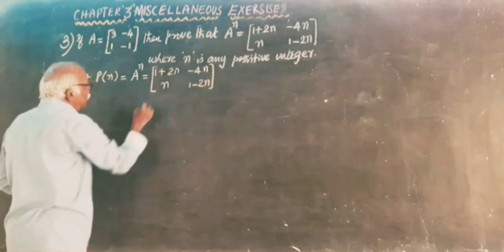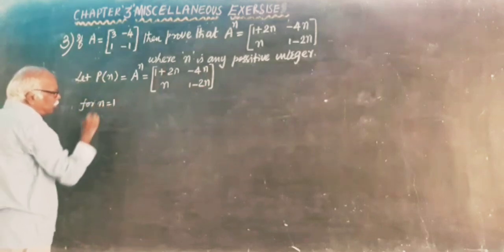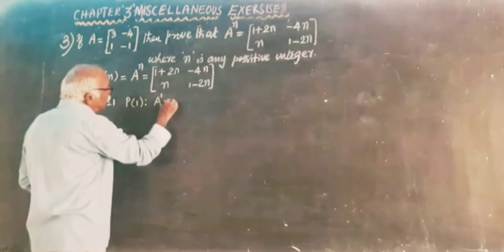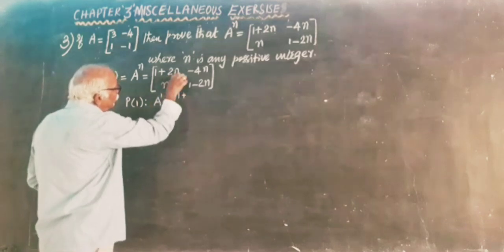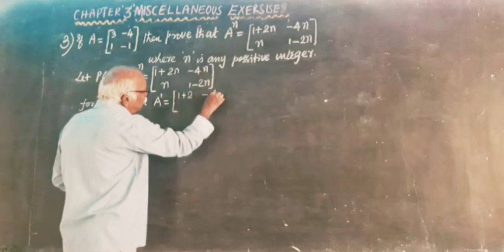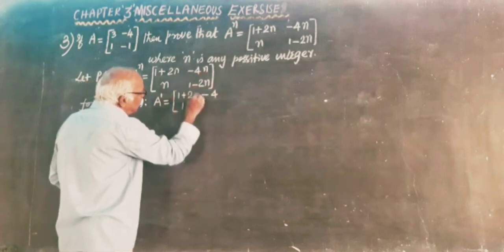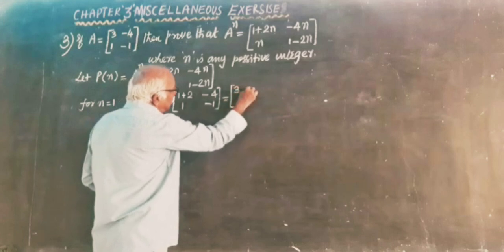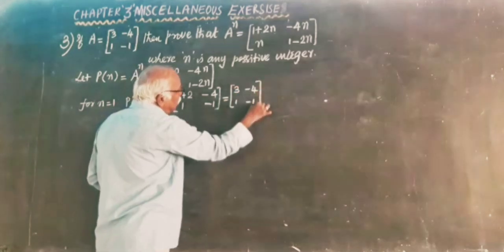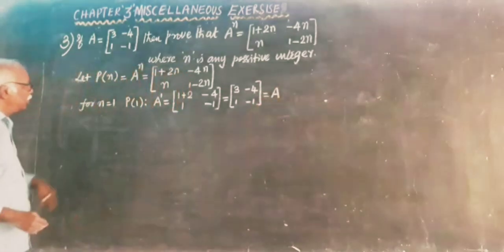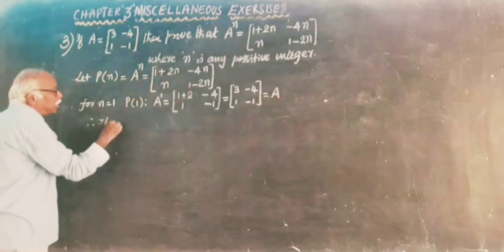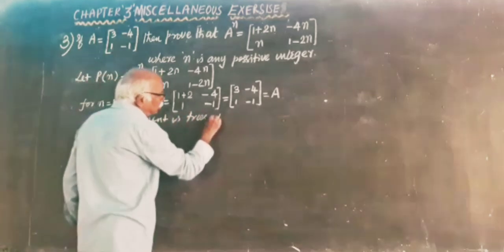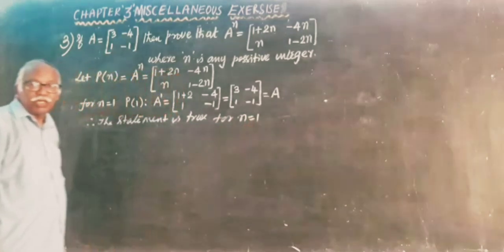For n is equal to 1, P of 1: A power 1 is equal to 1 plus 2 into 1, minus 4 into 1, 1, 1 minus 2, which is 3, minus 4, 1, minus 1, the given matrix A. Therefore, the statement is true for n is equal to 1.